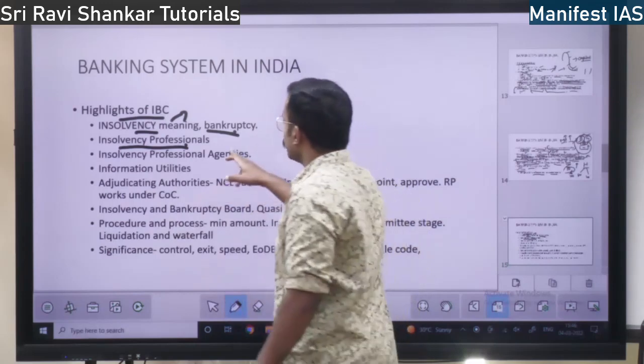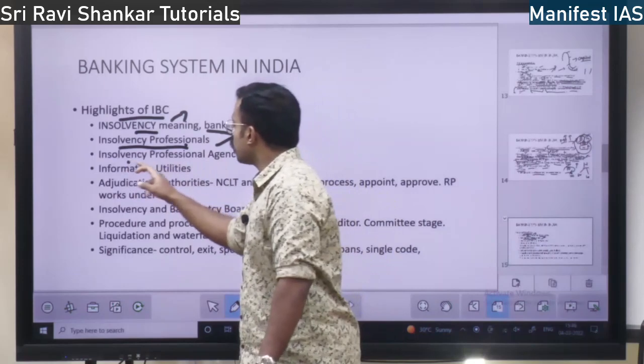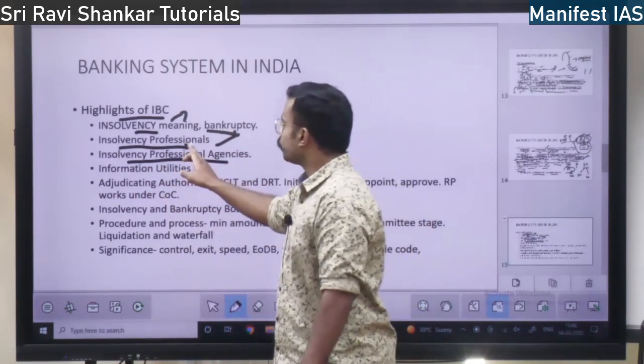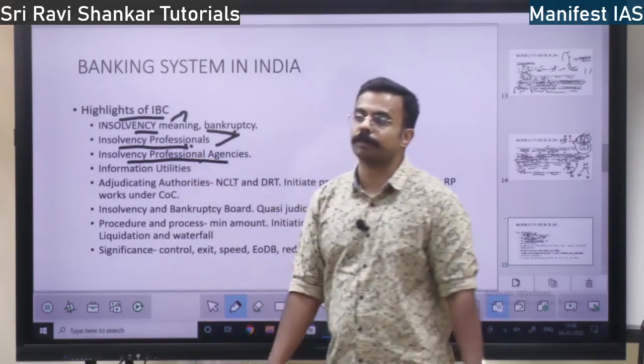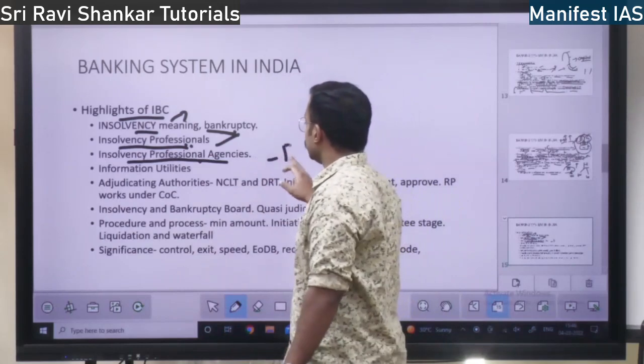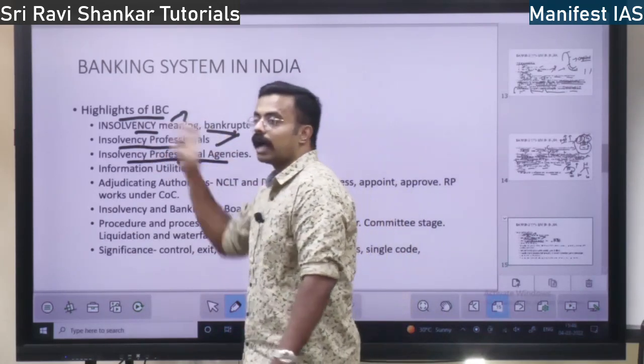So insolvency professionals will be appointed, and there will also be insolvency professional agencies. These insolvency professionals will be enrolled with insolvency professional agencies. The agencies will be registered with RBI. So this is given by the IBC code.